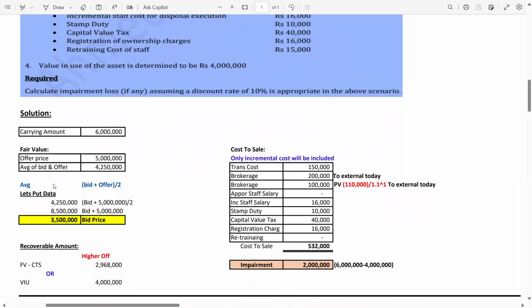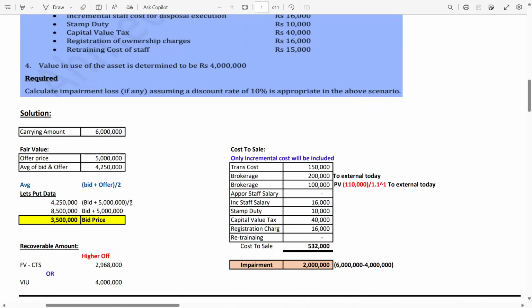If you remember the formula of the average price, which you learned early in your career, average is bid plus offer divided by 2. Now I have written the formula, you just have to put in the data. The average of the bid and offer value is 4.25. Then bid plus 5 million, where 5 million is the offer price, so bid, say X, plus 5 million, divided by 2.